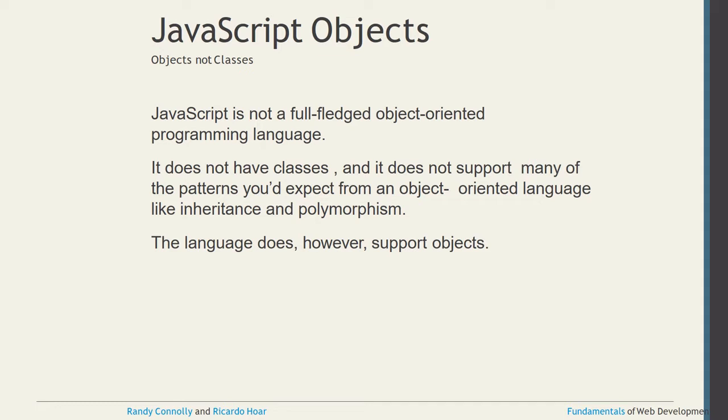So I told three things. First, JavaScript is not a full-fledged object-oriented programming language. Second, JavaScript does not have a class, and it does not support many of the patterns you have in an object-oriented programming language, like polymorphism and inheritance. Such concepts are not there in JavaScript, and it only supports objects. Clear?